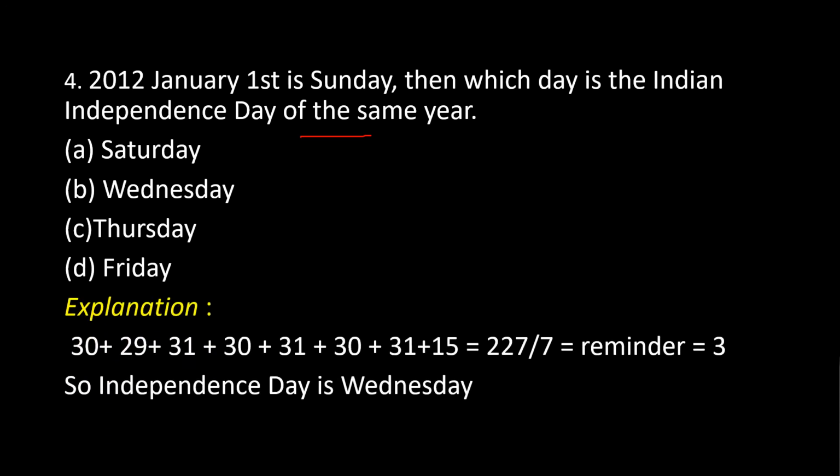The calculation will be: for January 30, for February it is 29 because it is a leap year. In a leap year, the February month has 29 days. For March 31, April 30, May 31, June 30, July 31 plus August 15. In total, you get 227 days. If you divide this 227 by 7, you get 32 complete weeks plus 3 odd days. So in case of 3 odd days, you have to add plus 3 days from Sunday. That is Monday, Tuesday, and the third day will be Wednesday. So the Independence Day of the same year lies on Wednesday.